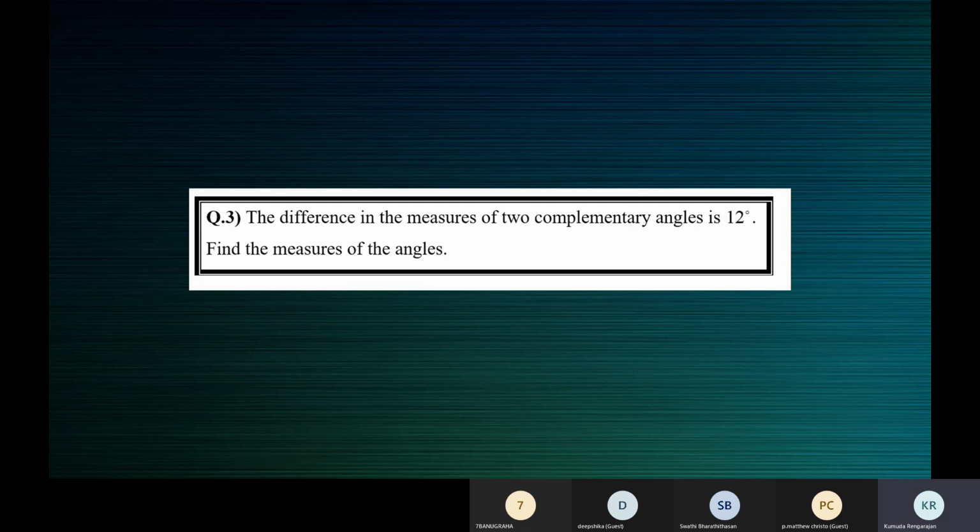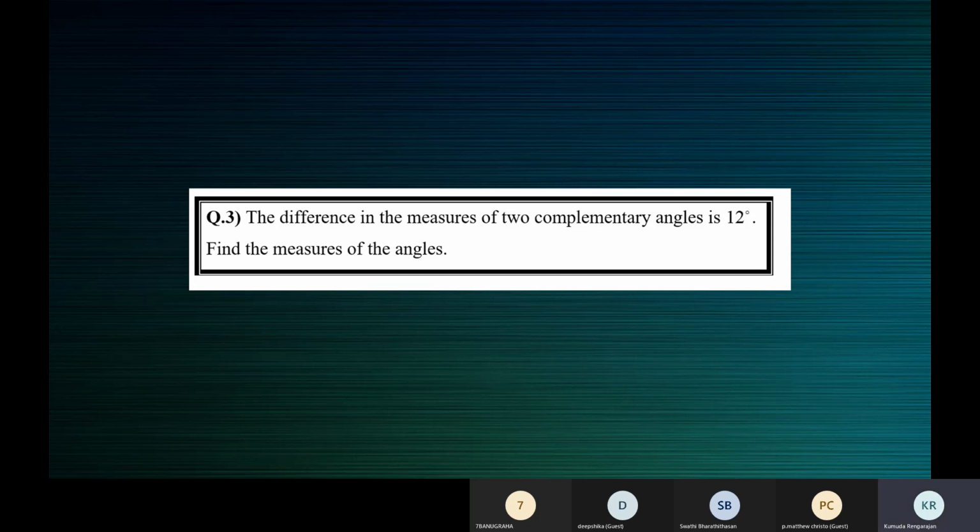Now, we are going to create an equation, solve and find the 2 angles. Let the smaller angle be x. Then Deepshika, what will be the greater angle? The difference is 12. If the smaller angle is x, will it be x plus 12 or x minus 12? X plus 12, because the smaller angle is x, so the greater angle will be x plus 12.